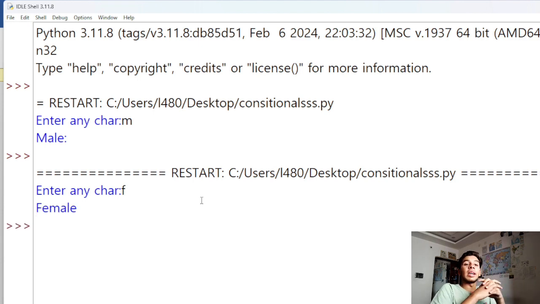So I hope you guys have understood how these conditional statements actually work. And in the next video, let's see nested conditions, writing an if condition within an if condition. How does that work? Let's see in the next video.